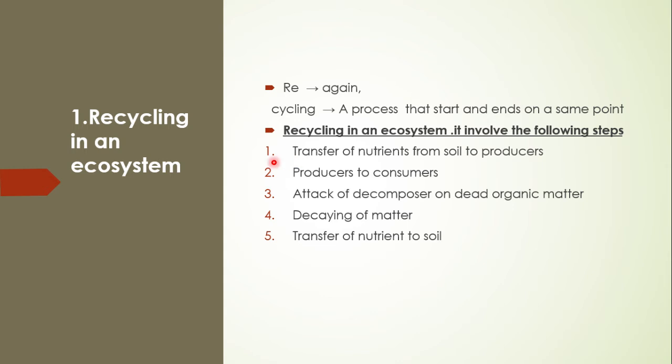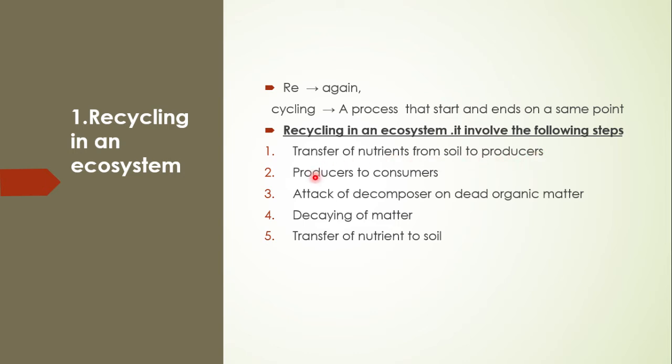So recycling in an ecosystem involves the following steps. Number one is the transfer of nutrients from soil to producers. Producers take the nutrients from the soil.